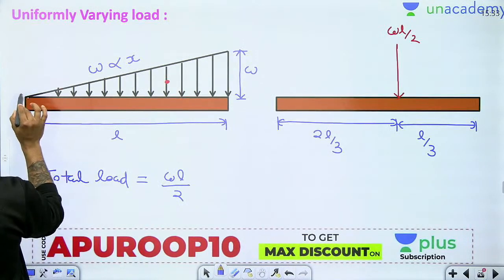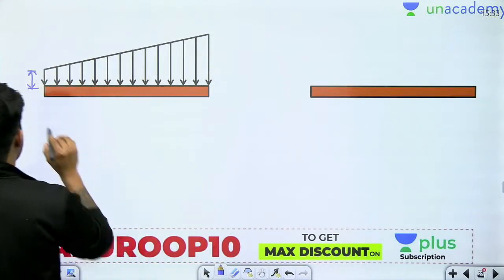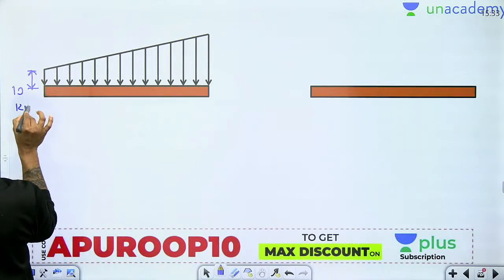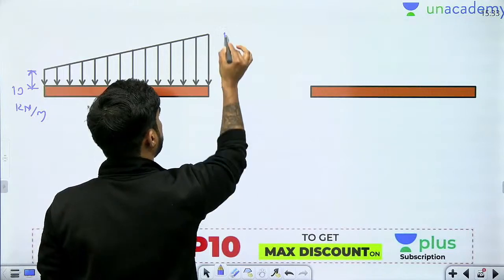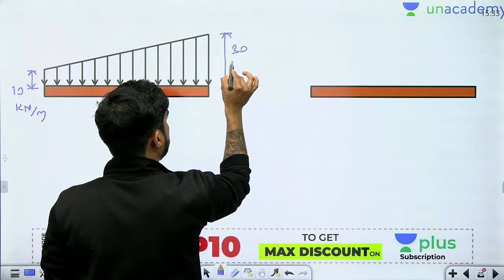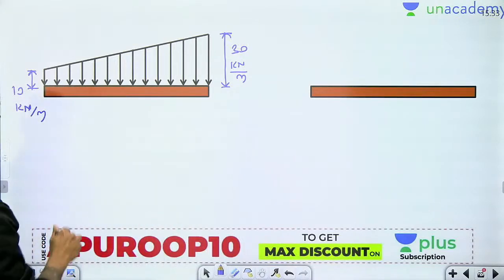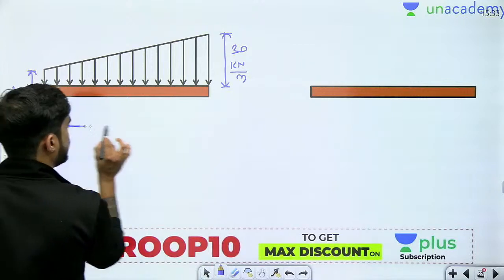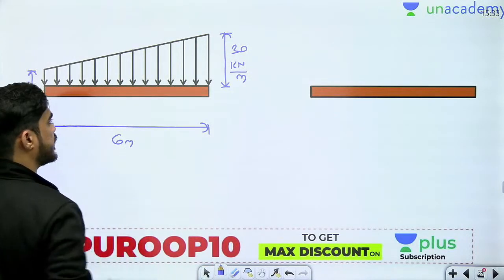Here the minimum load intensity was 0, maximum load intensity W. Here the minimum load intensity is, let's say, 10 kilonewton per meter and the maximum load intensity is, let's say, 30 kilonewton per meter. This is just an example. And let's say this total length is 6 meter.